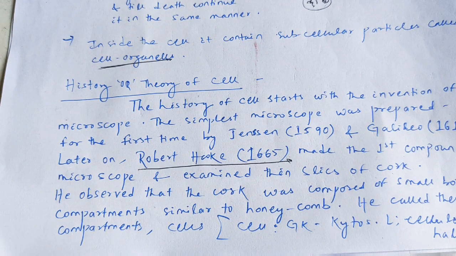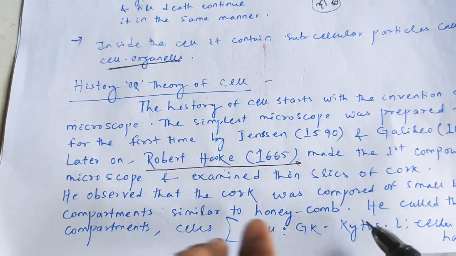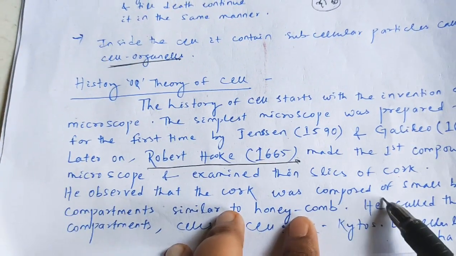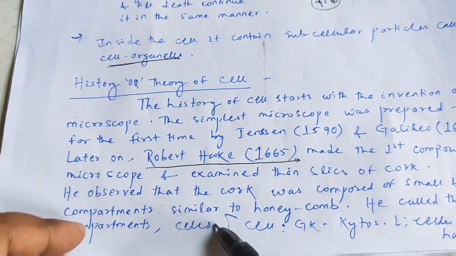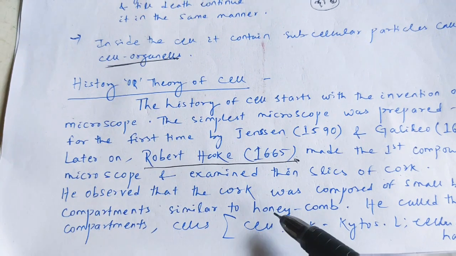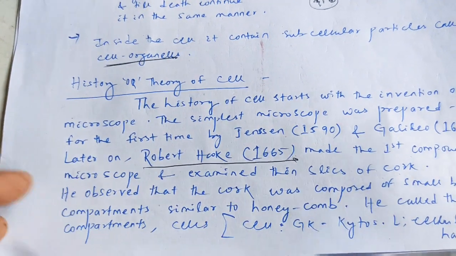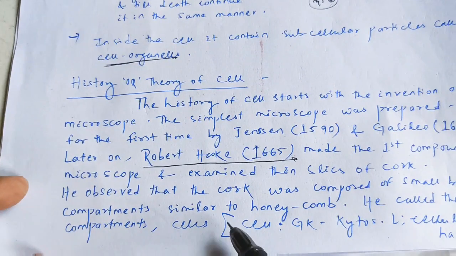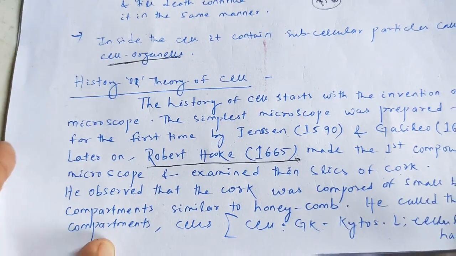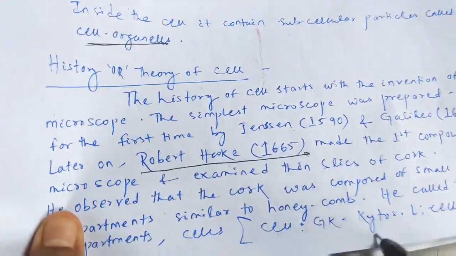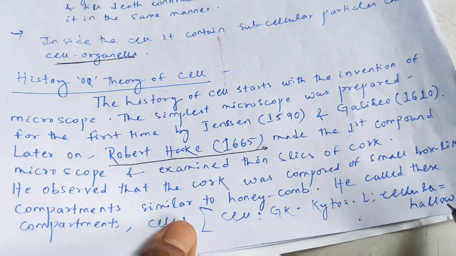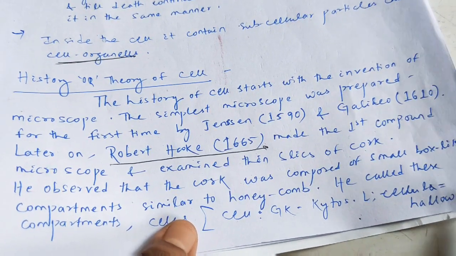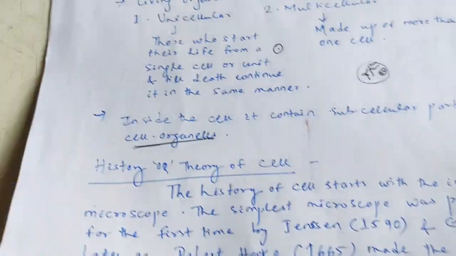He observed that the cork was composed of small box-like compartments which are similar to what? A honeycomb. And he called these compartments cells. Cell comes from the Greek word kaitos, and cellula means hollow space. Between that there are hollow spaces. Okay. Now come to the next point.